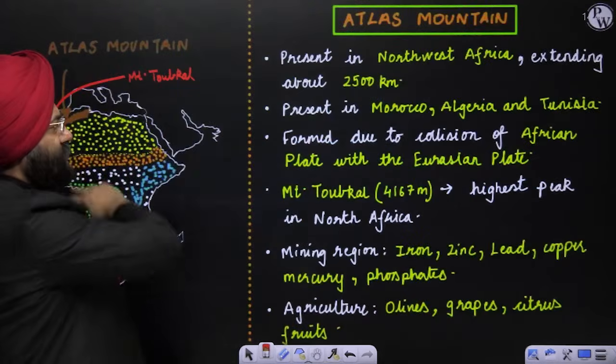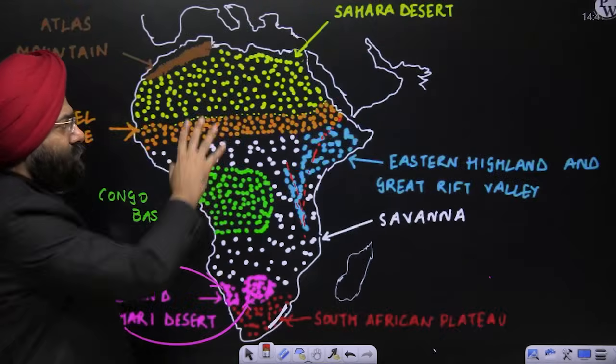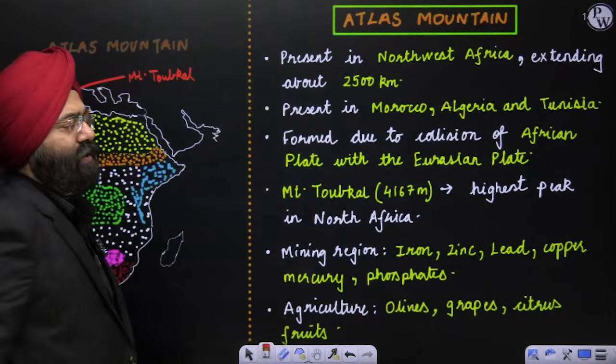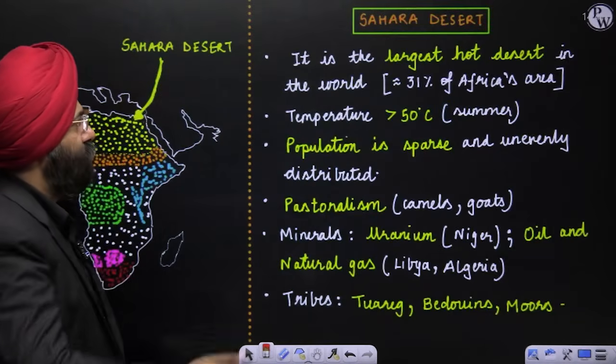Do not draw it repeatedly, which I mentioned here. Once you've drawn it, along with it, you can write this content. Clear? Okay, let's move to the second part, Sahara Desert.